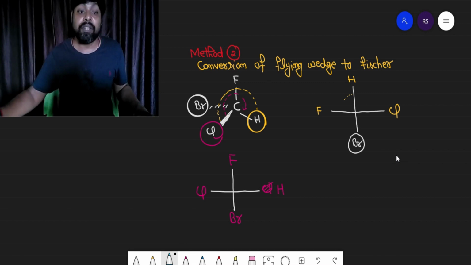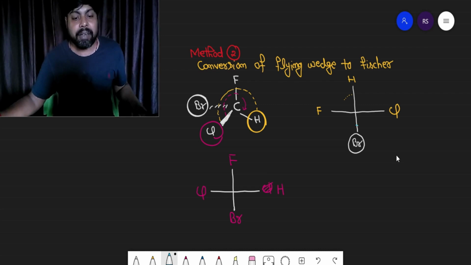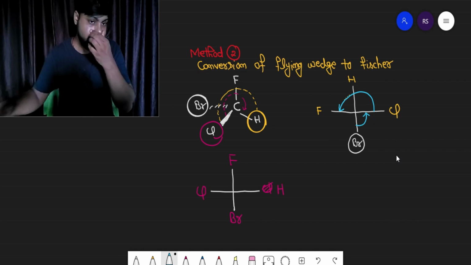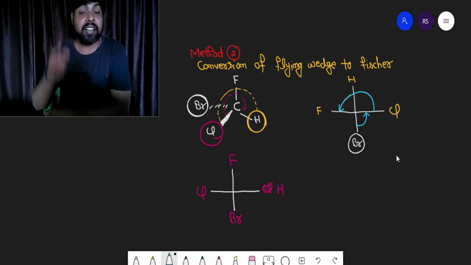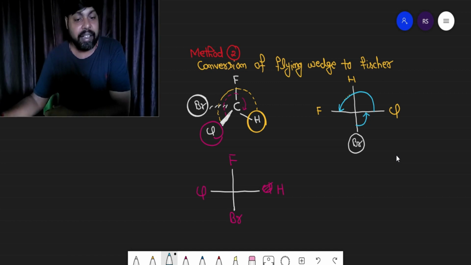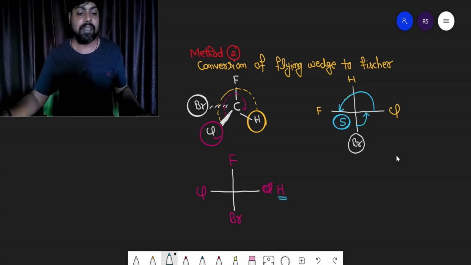Let us find the configuration. For configuration, start moving from first priority to second priority. Bromine is the first priority, chlorine second priority, and then chlorine to fluorine. You are moving in anti-clockwise direction, and the lowest priority group is on the vertical line, so the configuration is going to be S. Now in the second structure, the lowest priority, hydrogen, is on the horizontal line.